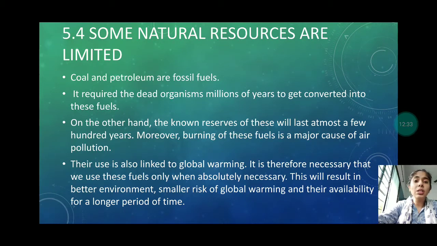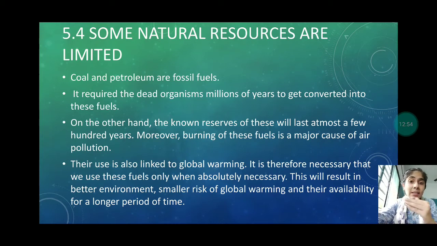Some natural resources are limited. Coal and petroleum are the fossil fuels which are limited. It requires dead organisms billions of years to get converted into these fuels. So these cannot be obtained easily because it needs millions of years.